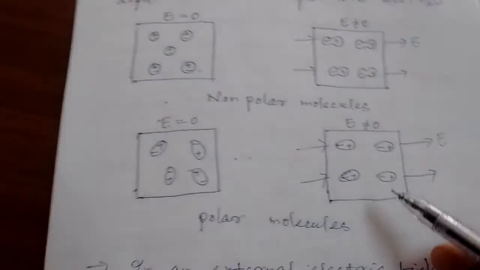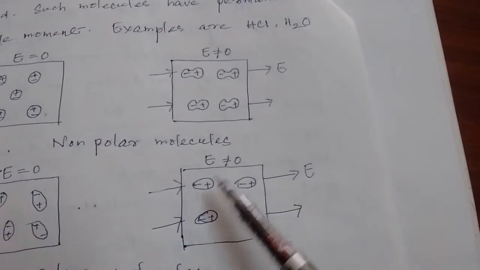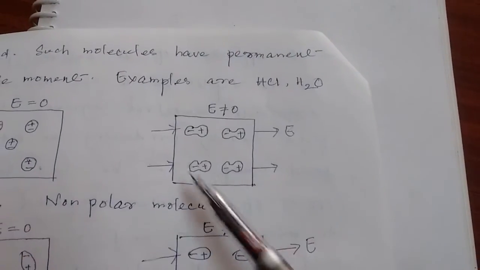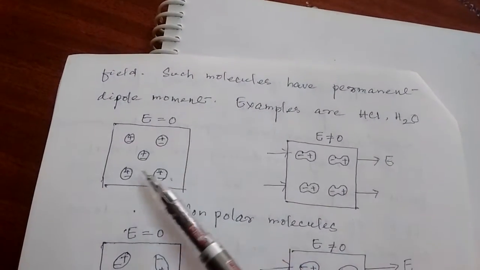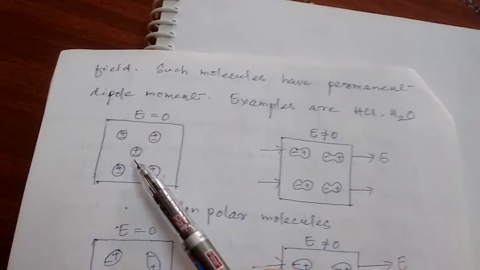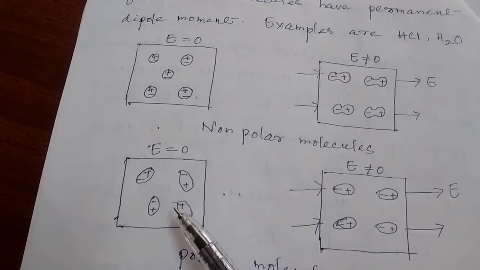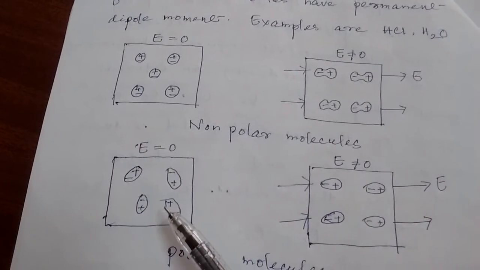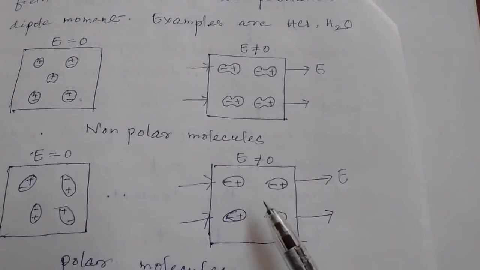Of course in a polar molecule the number will be higher in comparison to non-polar molecules, because in non-polar molecules the molecules are already neutral, that means positive and negative charges are coinciding, but in polar molecules dipole moments are already present. The external field's job is only to align them in one direction. That's why this number will be larger.